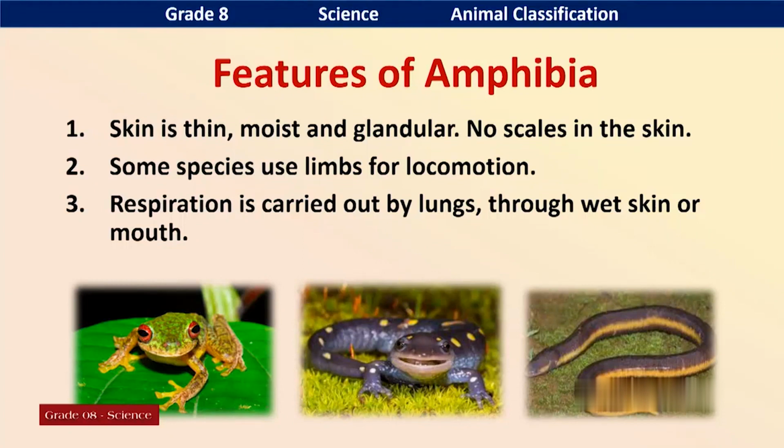Second feature, some species use limbs for locomotion. Salamanders use limbs for locomotion and frogs also, but when in water, they use fingers as oars. They are called web feet.